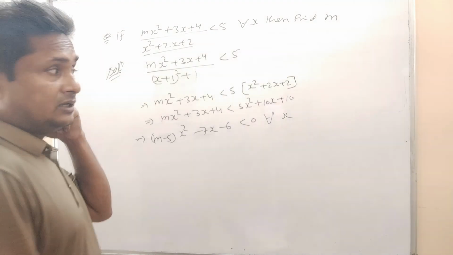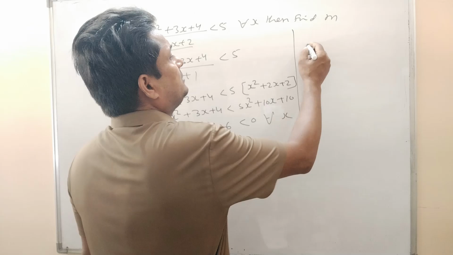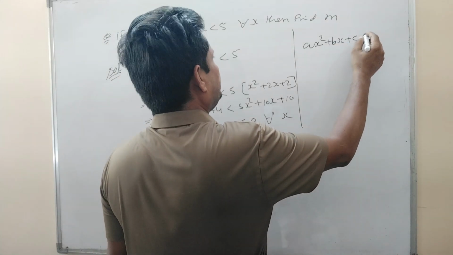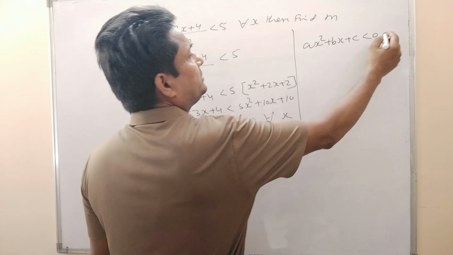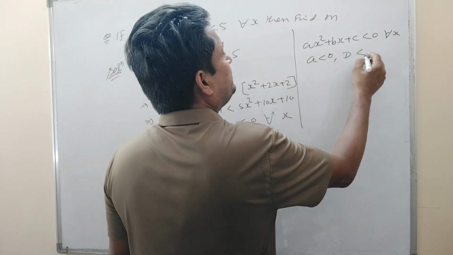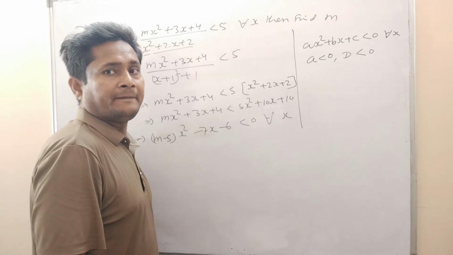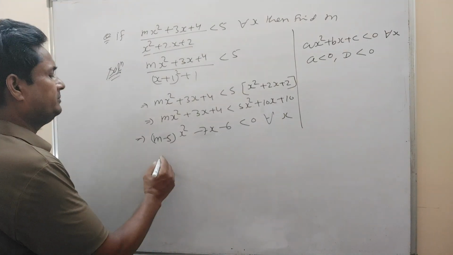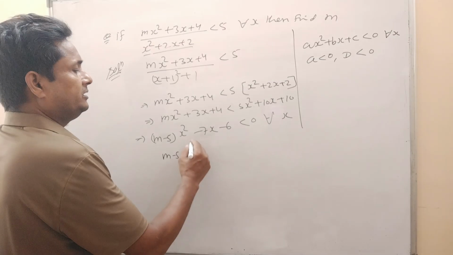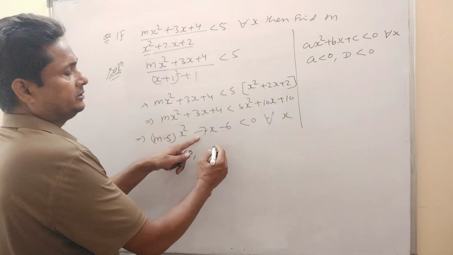So according to our quadratic inequality, ax square plus bx plus c less than 0, if it is less than 0 for all x, then a must be less than 0 and D will be less than 0 always. So here you have to apply m minus 5 less than 0 and discriminant D less than 0.